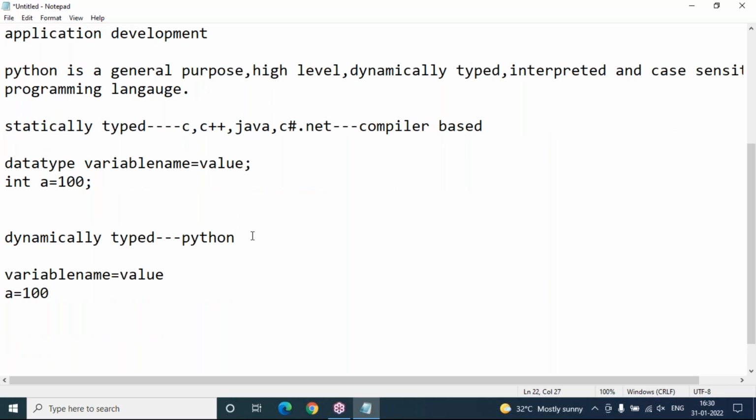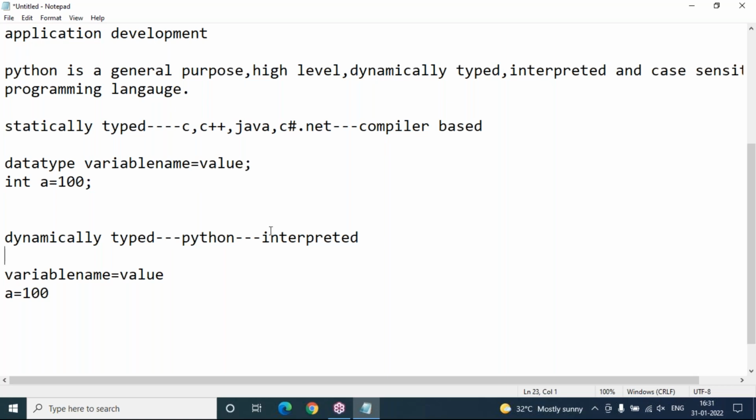But when it comes to Python, it is interpreter based. Interpreter based in the sense that if you write 20 lines of code using Python, then the code will be checked and executed line by line. That means every line is executed separately. It doesn't mean that Python doesn't have a compiler. Yes, Python has a compiler, but as a programmer, we do not explicitly compile a Python program. The interpreter will use the compiler internally, and it will check and execute the code line by line. So that is interpretation.